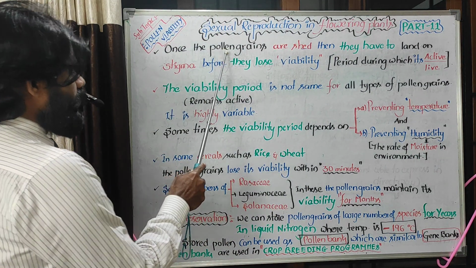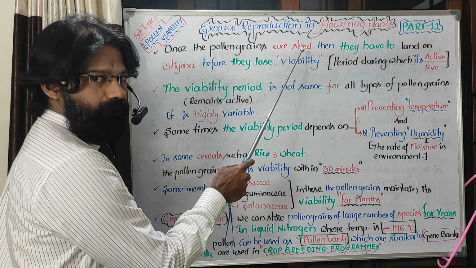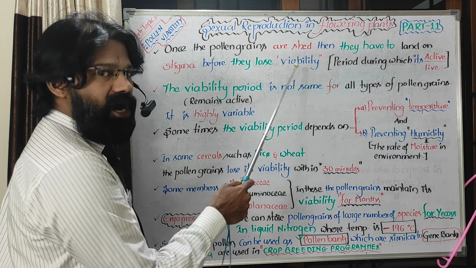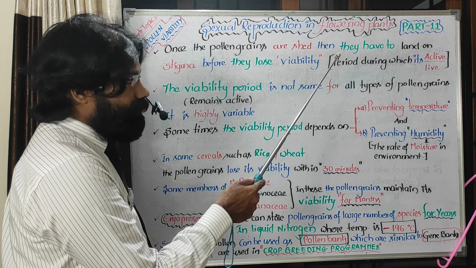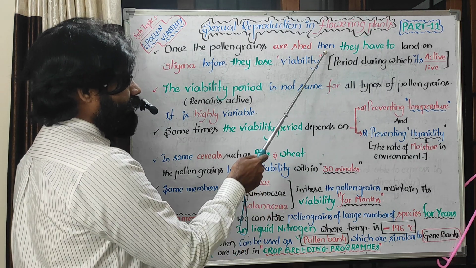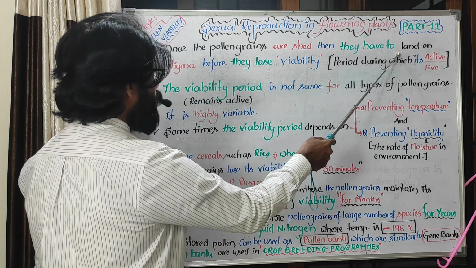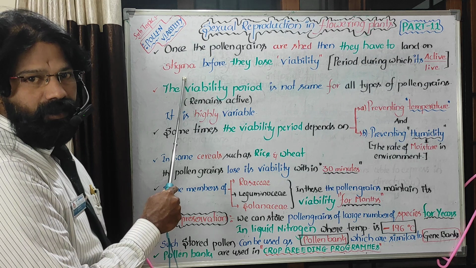Once the pollen grains are shed from the matured anther, after dehiscence of the anther, they have to land on the stigma.